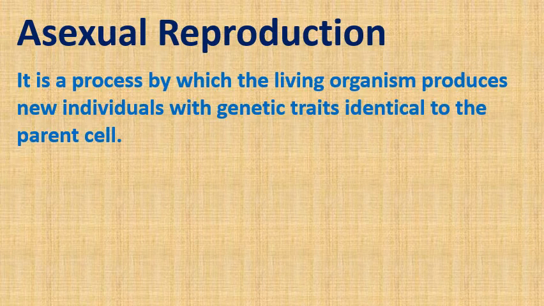Pay attention. In asexual reproduction, there is no change in genetic structure. The parent and the new individual have the same genetic structure and the same genetic traits. So the new individual will be identical to the parent cell.